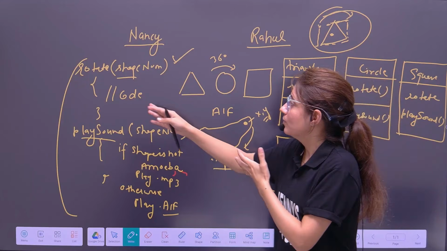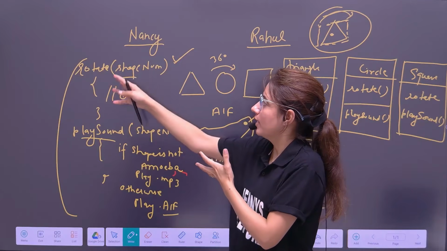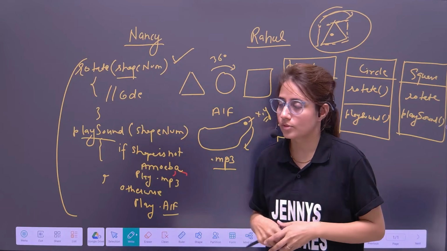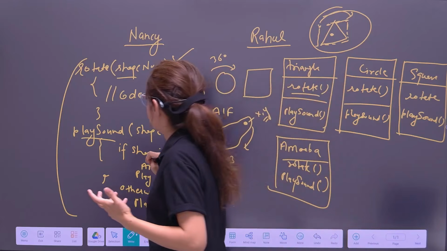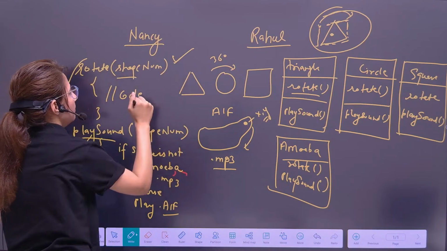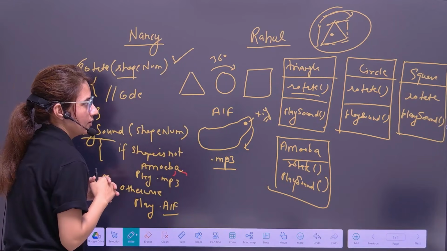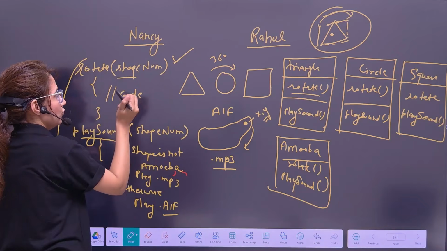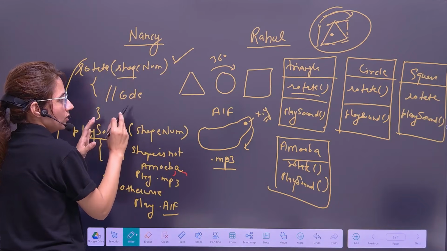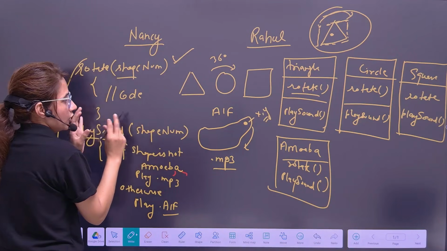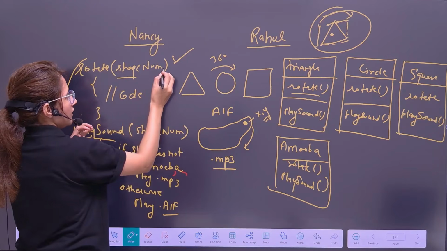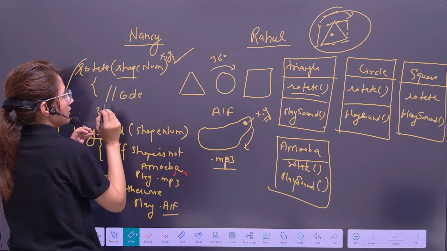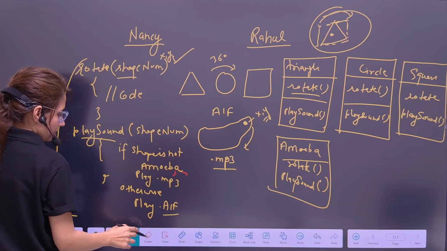So Nancy will again modify her rotate function code. Now we cannot simply pass the shape number, because then there would be some problem. You have to pass xy points also. So there's something extra: x and y points have to be passed, and this would be changed here.